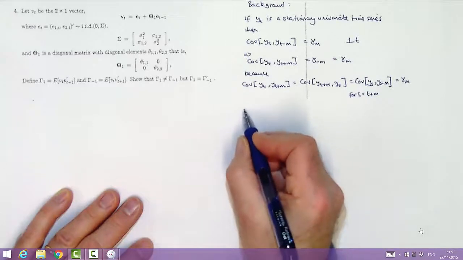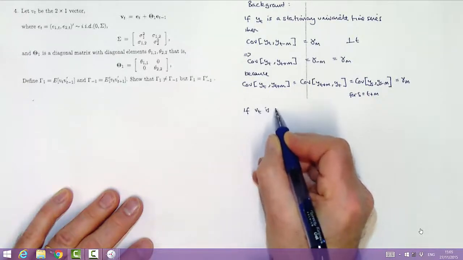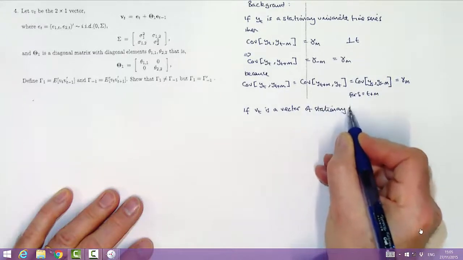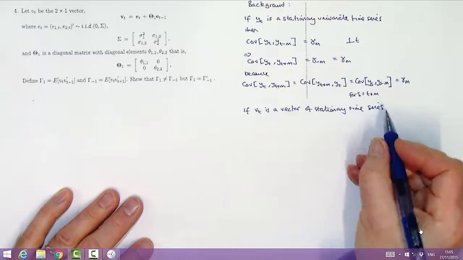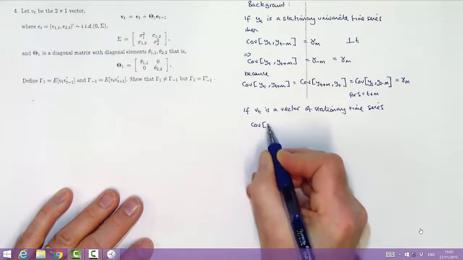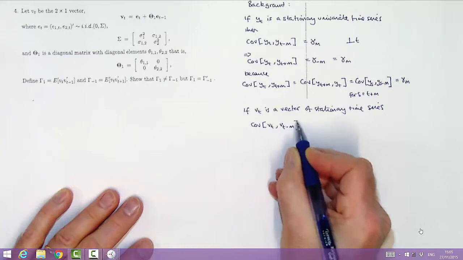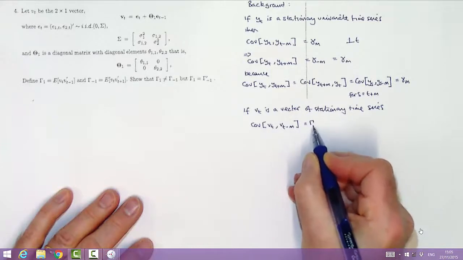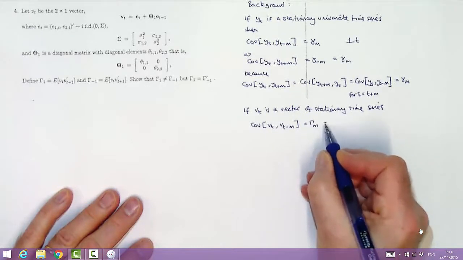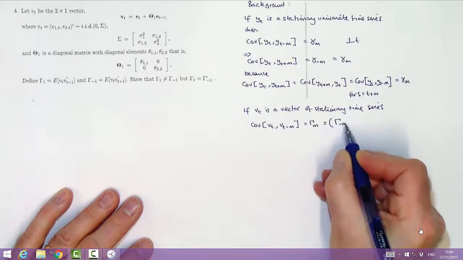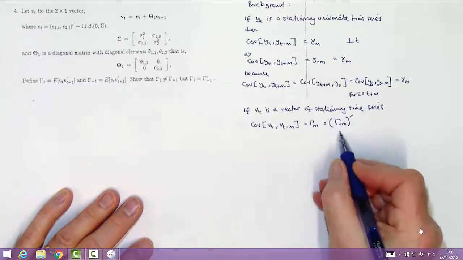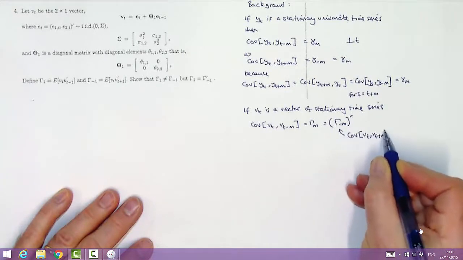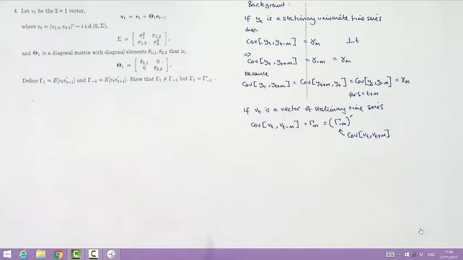Now when I move to a vector process, the relationship between these two autocovariances is not so simple. The key being that I can't reorder the variables in the covariance function when it's a vector and still have the same quantity. In fact, the covariance at lag m is a quantity gamma m, again just like the univariate case independent of t because it's stationary, but this, rather than being equal to gamma minus m, is equal to the transpose of gamma minus m.